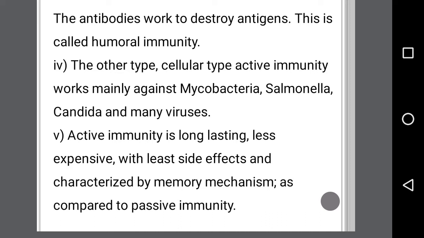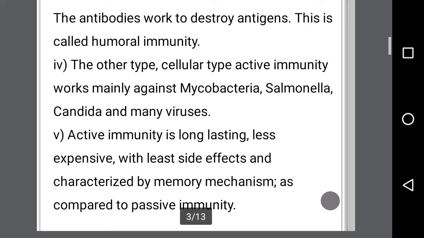The other type, cellular active immunity, works mainly against Mycobacteria, Salmonella, Candida, and many viruses. Active immunity is long lasting as it is produced by the host body, less expensive with least side effects, and is characterized by memory mechanism as compared to passive immunity.